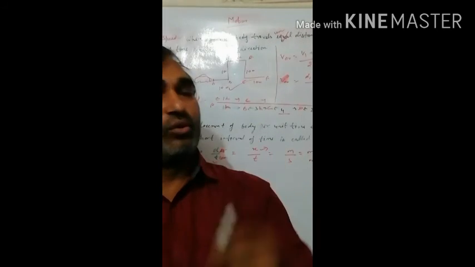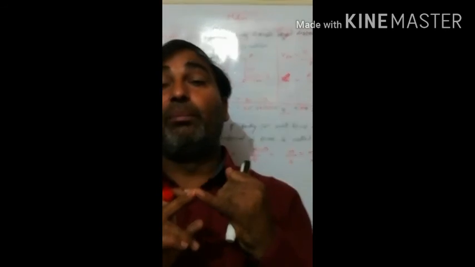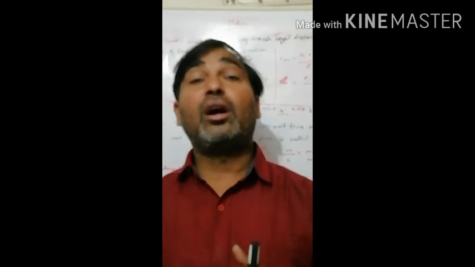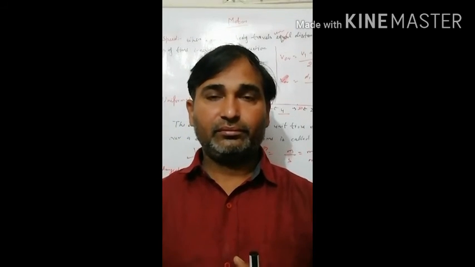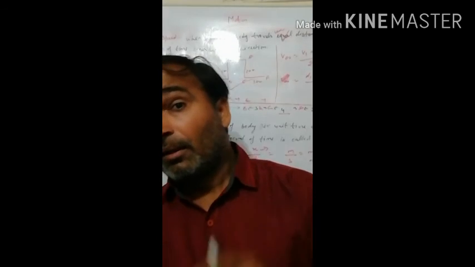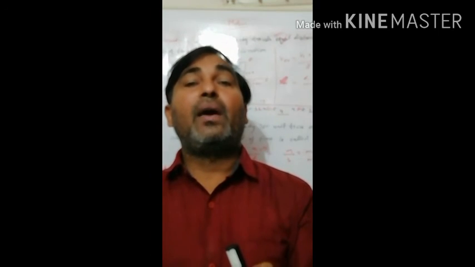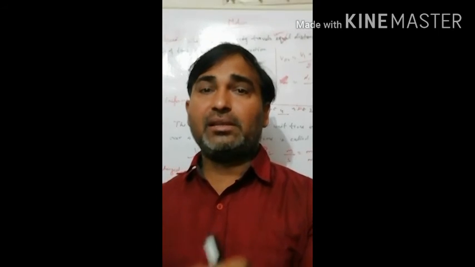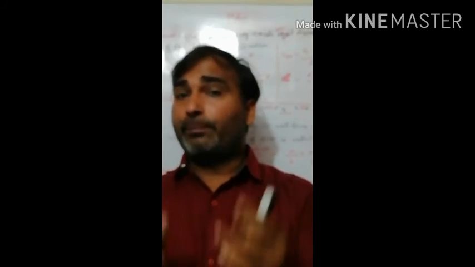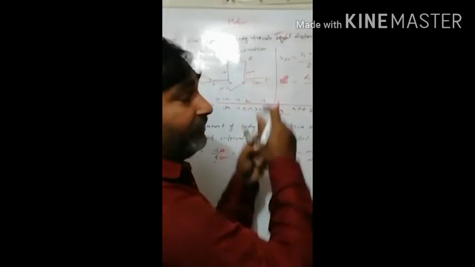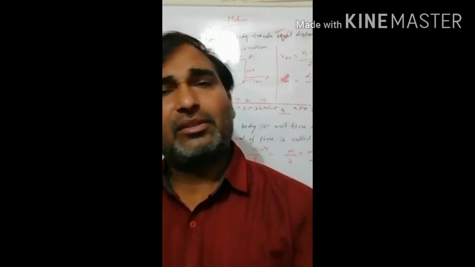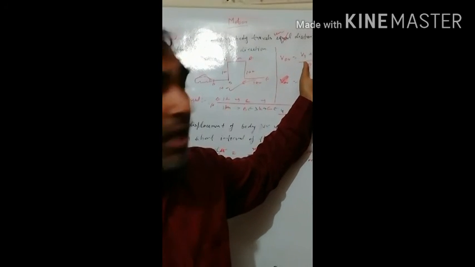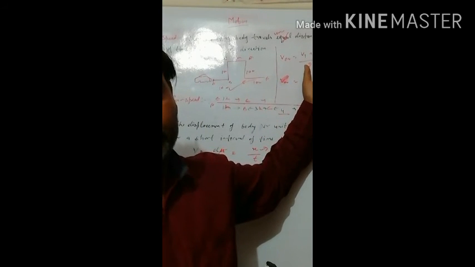When we discussed displacement, I told you that displacement can be positive, negative or 0. It is the distance between the final point and the initial point. Suppose the final and initial positions are both the same, then by that formula the average velocity will be 0. Suppose they are not the same, then we use the formula (v1 plus v2) upon 2.